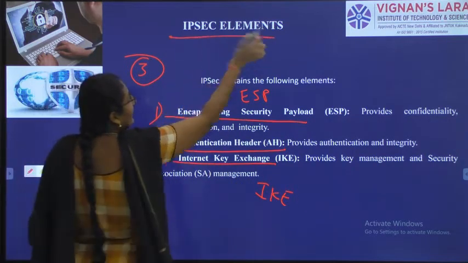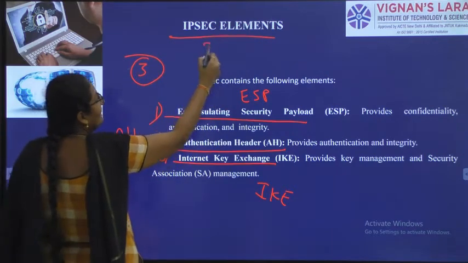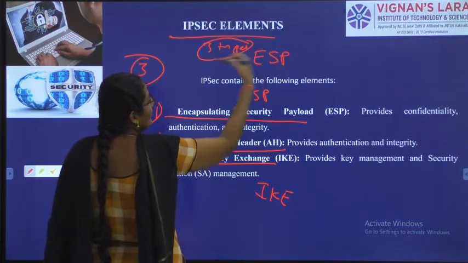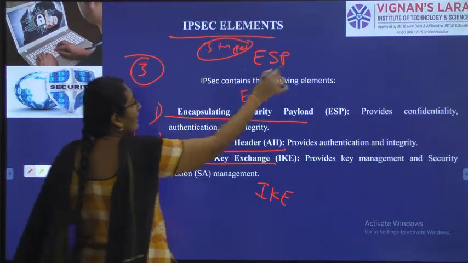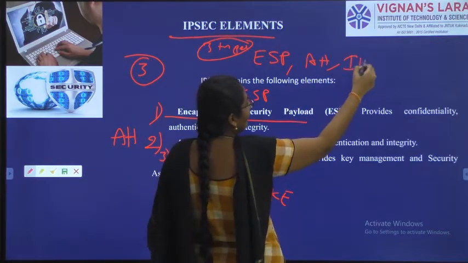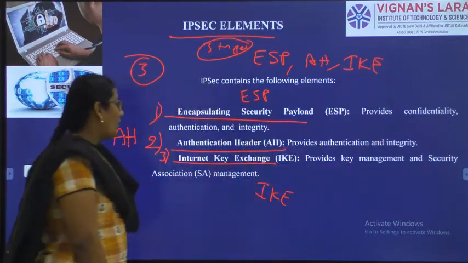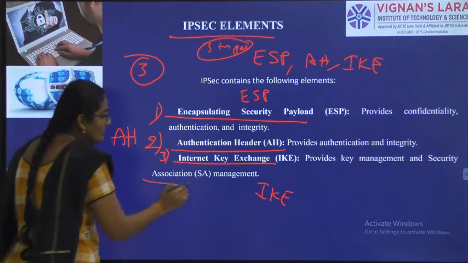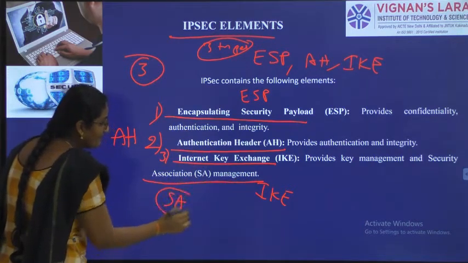So IPsec elements is our next topic. We have three types of IPsec elements. This internet key exchange is also called Security Association Management, SA.